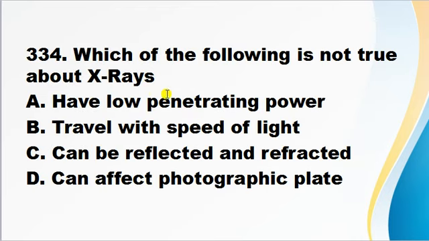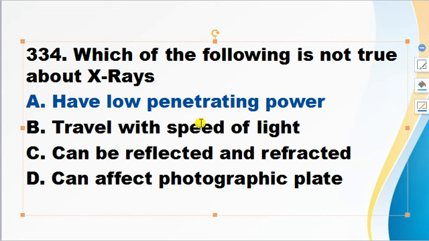Which of the following is not true about X-rays? A. Have low penetrating power. B. Travel with the speed of light. C. Can be reflected and refracted. D. Can affect photographic plate. All statements like travel with the speed of light, can be reflected and refracted, can affect photographic plate are true about X-rays. But option A, X-rays have low penetrating power, is not true. X-rays have high penetrating power so that they can easily enter into our body when we do X-rays. So correct answer is A here.